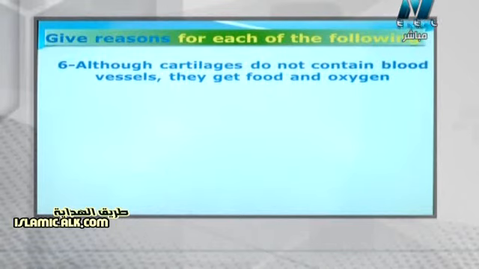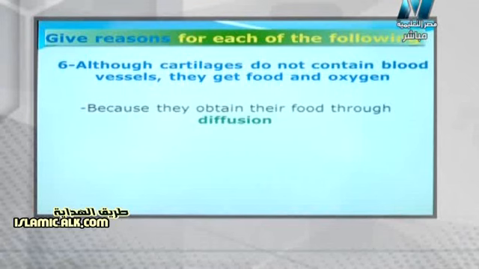By diffusion, because they do not have vessels to transport oxygen gas, carbon dioxide, water, or anything. So they have a process which is called diffusion. Diffusion means the transportation of ions or chemicals from the high concentrated medium to the lower concentrated one, from the blood to that part.